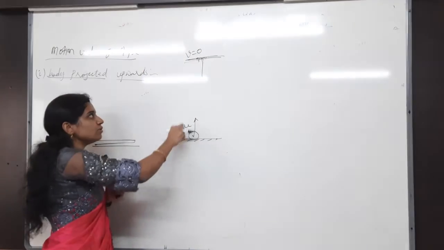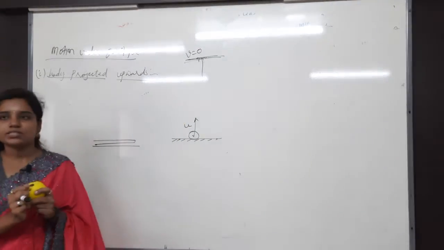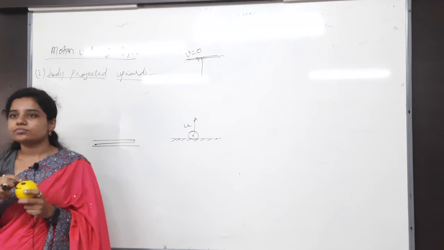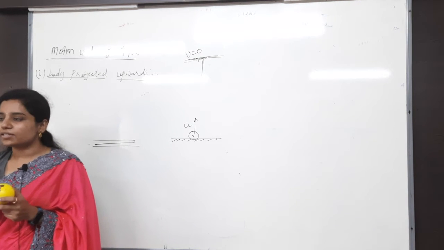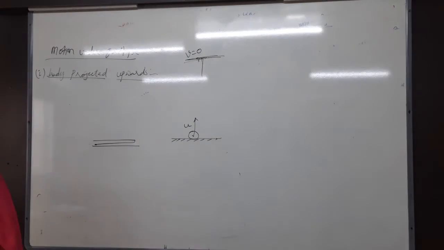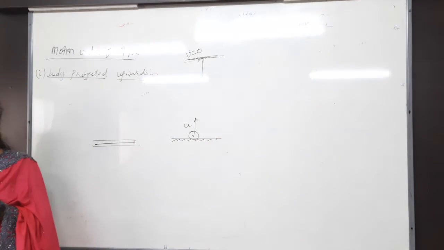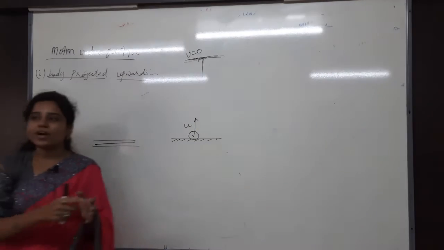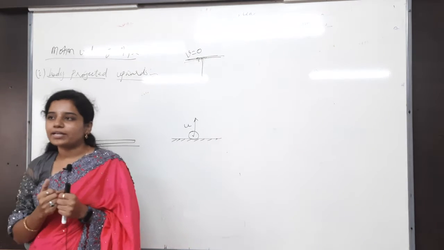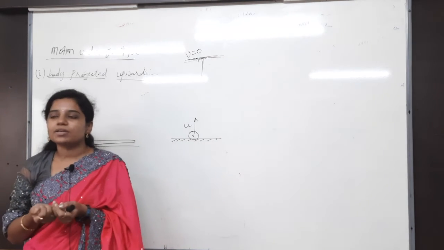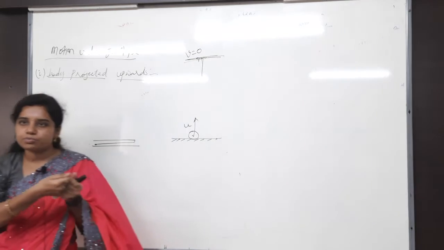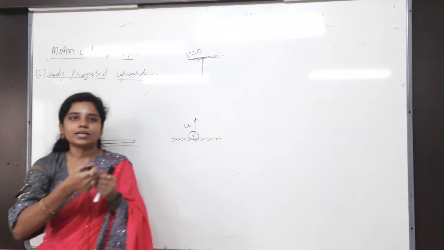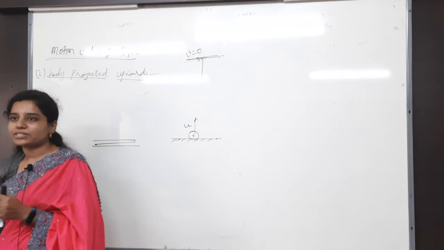Initial velocity is u, final velocity is 0. Is velocity decreasing or increasing? Velocity is decreasing. Obviously velocity is decreasing. Why? What is the reason? Final velocity is 0. What is the reason why velocity is decreasing? Gravitational force is acting in downward direction. I want to move forward, but somebody is dragging me backside. So what will I do? I can decrease my velocity. Finally, if that person is pulling me with more force, then what happens? Nothing but I will come to rest, and then I will move towards that person.